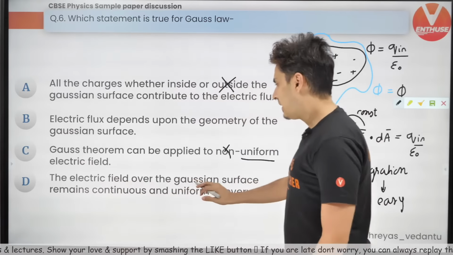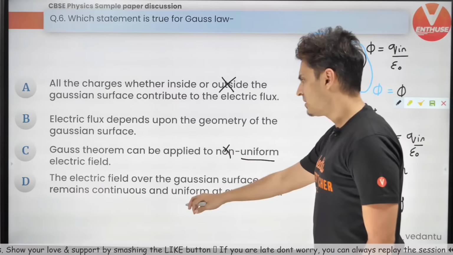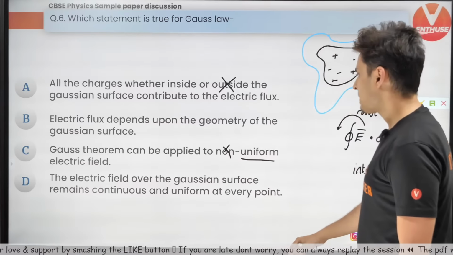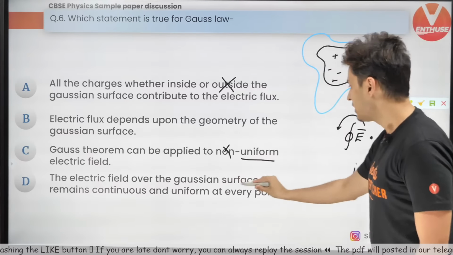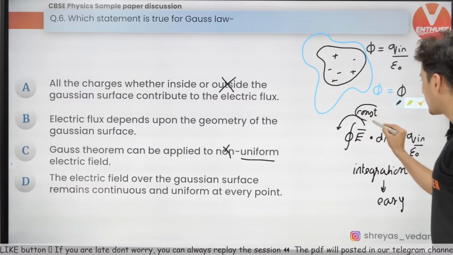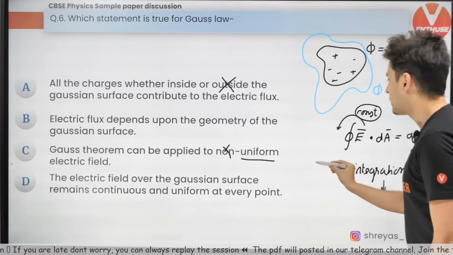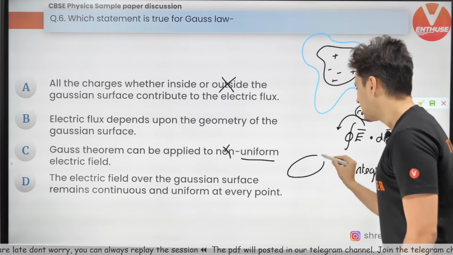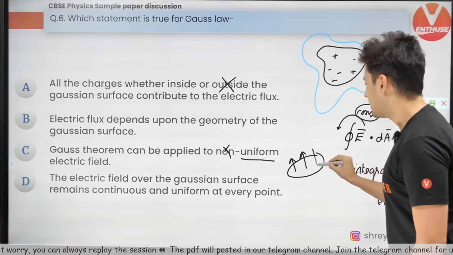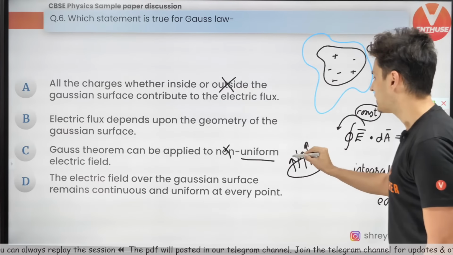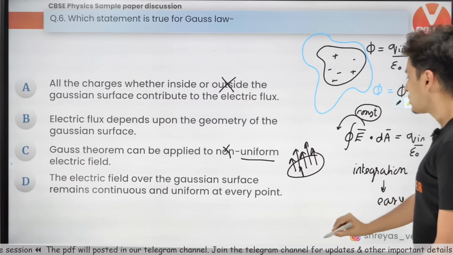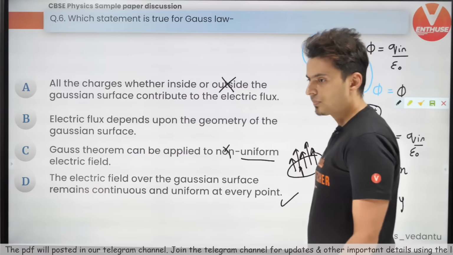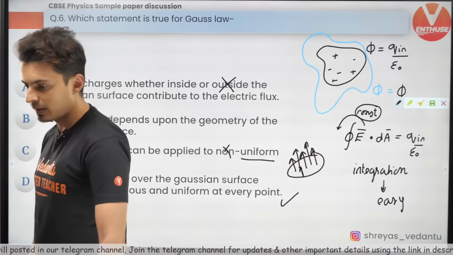Alright. The electric field over the Gaussian surface remains continuous and uniform at every point. Yes. It remains continuous and uniform. Look at that. It's constant and it remains continuous. So whenever you take a Gaussian surface, you make sure that there is electric field on that surface and it is there everywhere so that you can take E outside. So hence option D is correct. As simple as that. Very good.